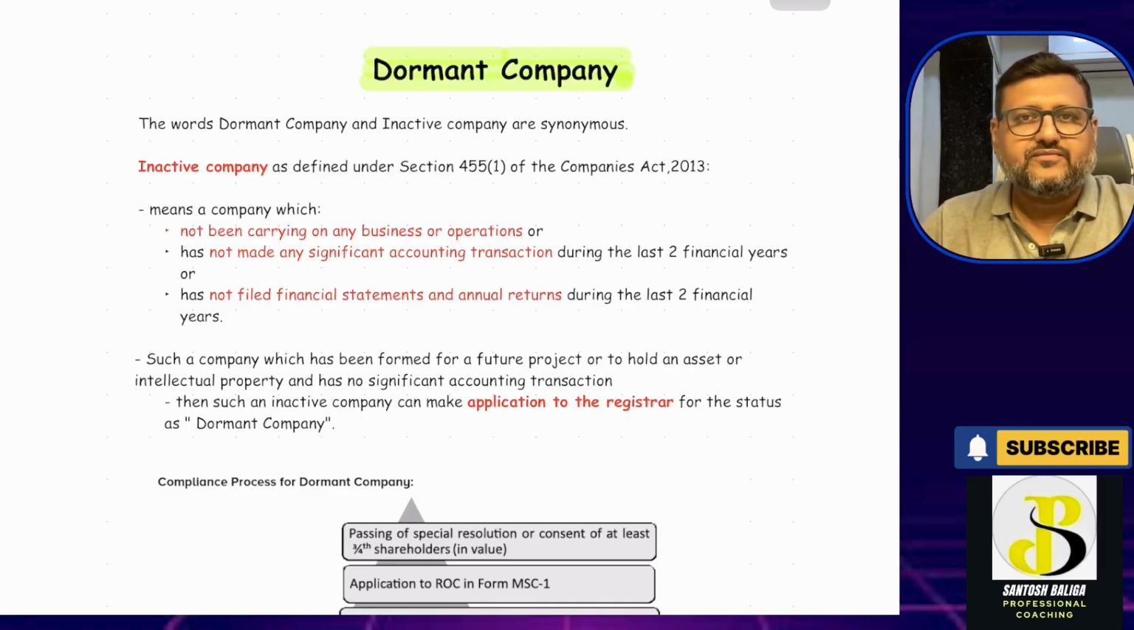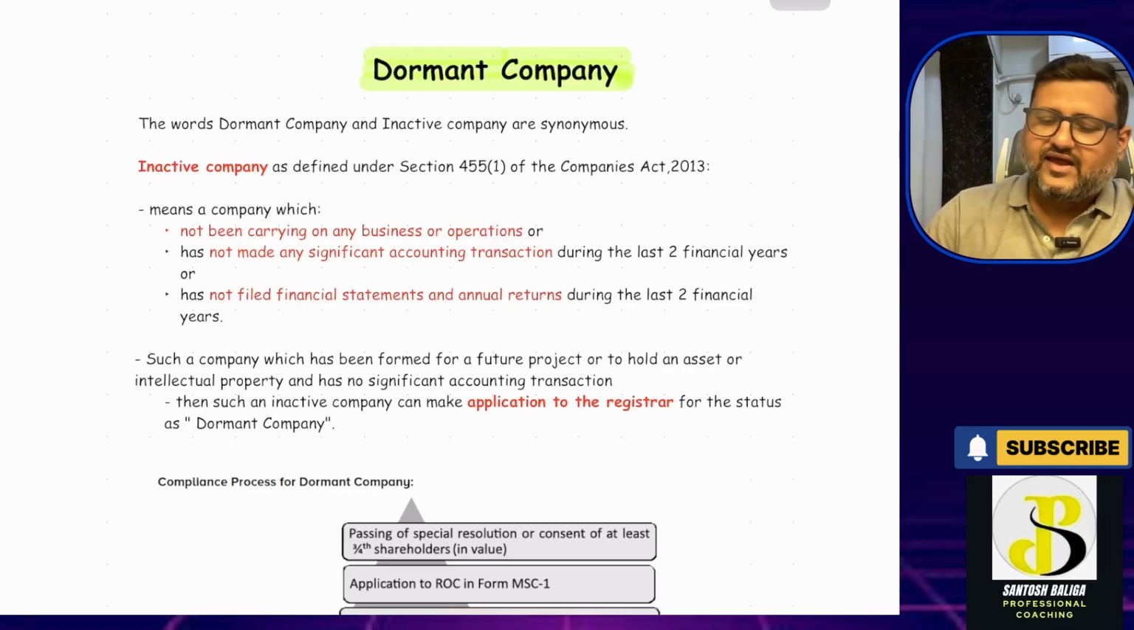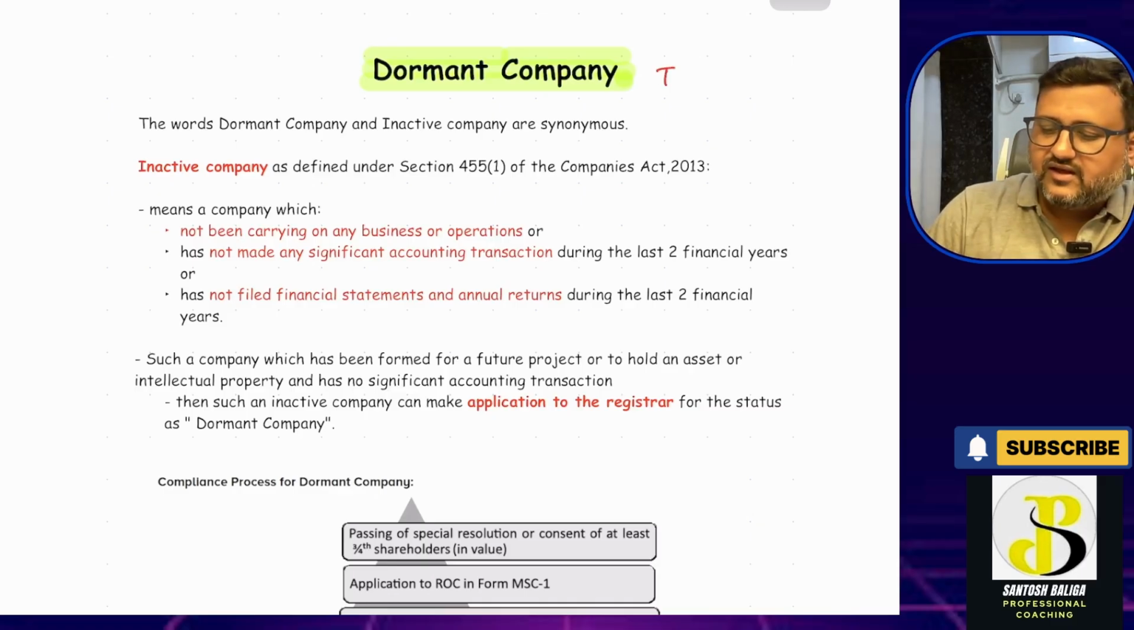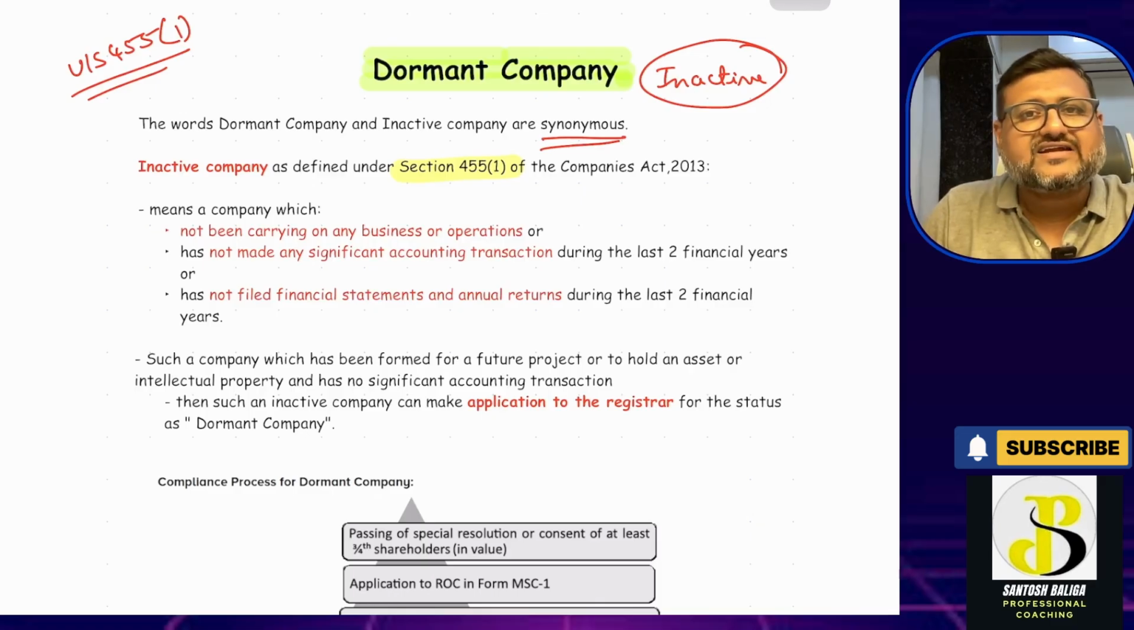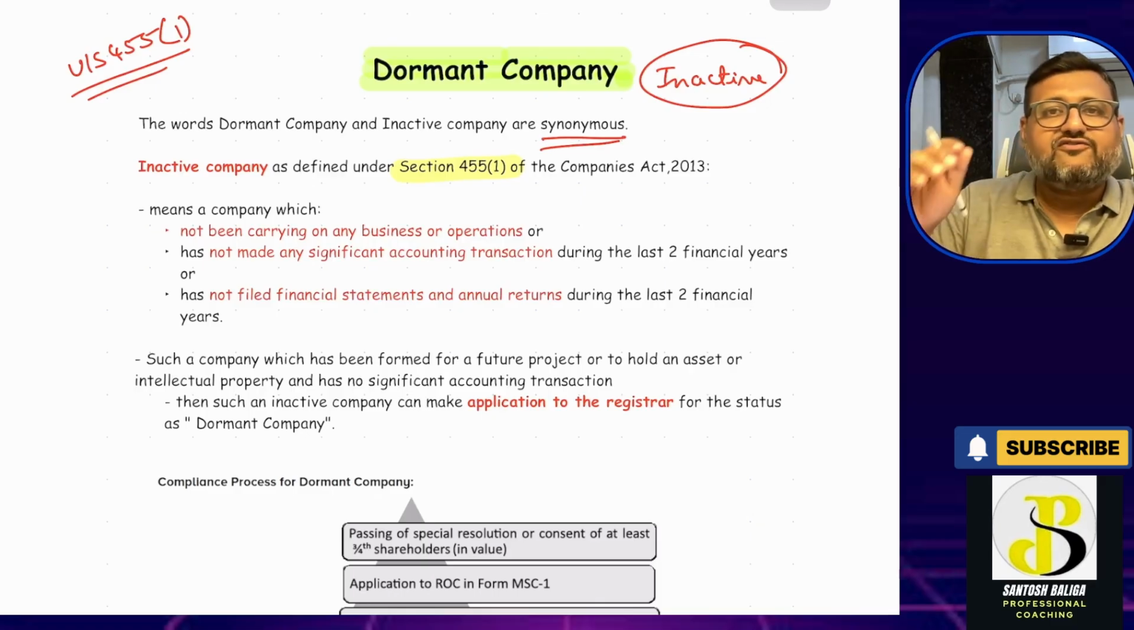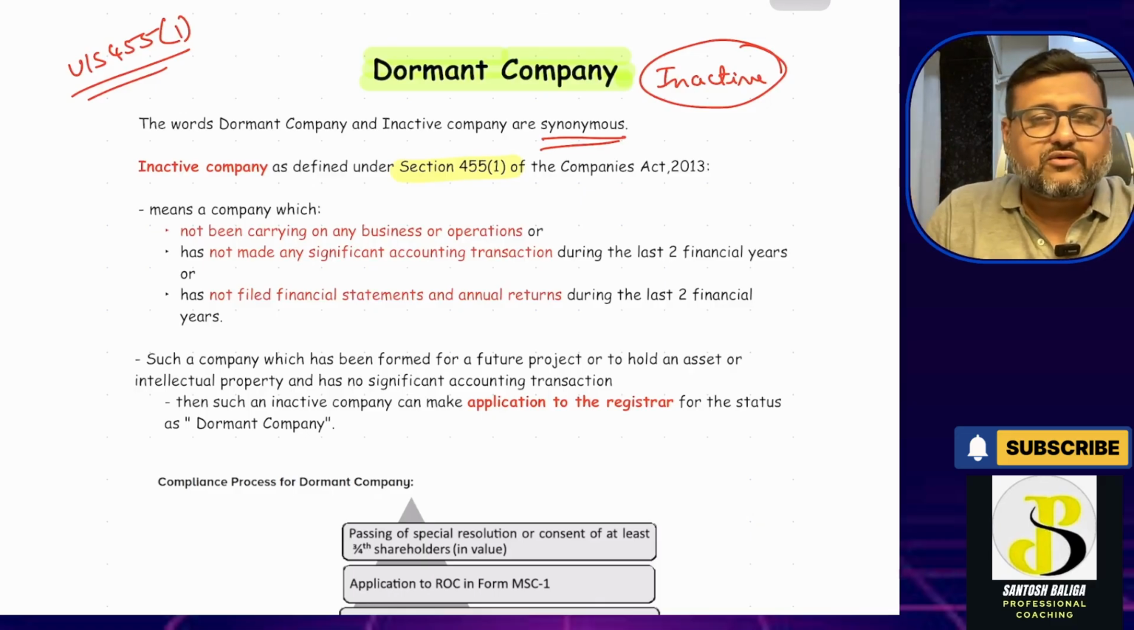In this particular video I am going to discuss with you the concept of a dormant company. Dormant company and inactive company are two words which are used for the same type of company, which means these words are synonymous. Any inactive company, if it qualifies with the conditions provided under section 455 subsection 1, can apply to the registrar for the dormant status, and then it will become a dormant company.